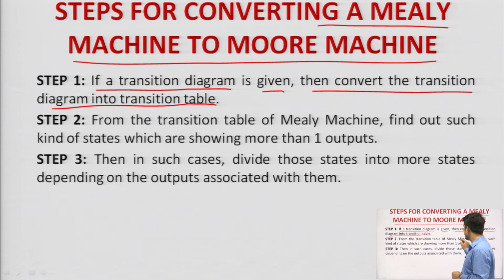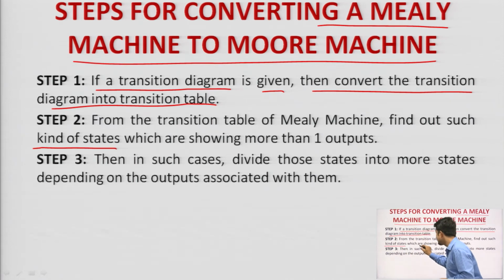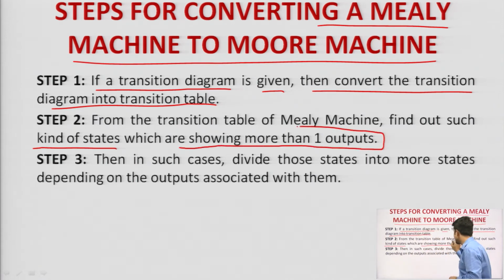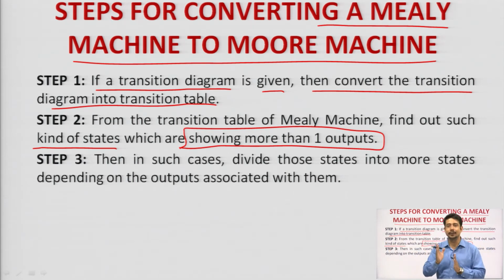Now comes step number 2. From the transition table of the Mealy machine, find out those states which show more than one output. This is the most critical one, which you need to understand nicely with an example. Right now, I am pretty sure you will not be able to understand step number 2, because once we deal with the example, this point will be easy. Otherwise you will not be able to relate. For the time being, just keep in mind that we need to find certain states which have more than one output in the transition table. Let us check it out with an example.